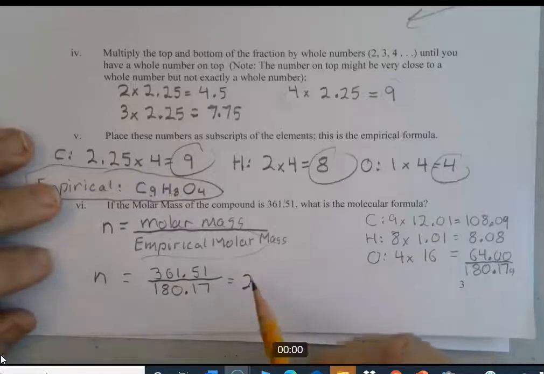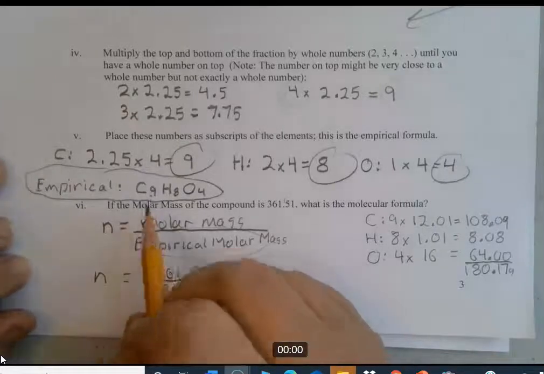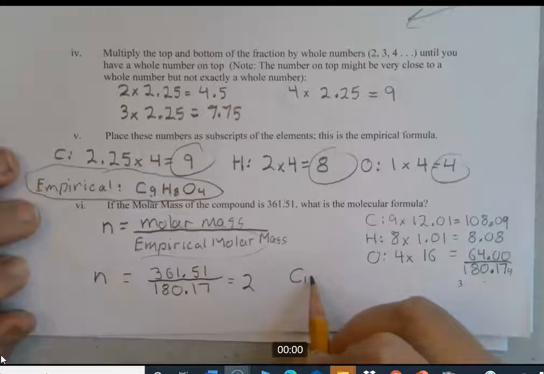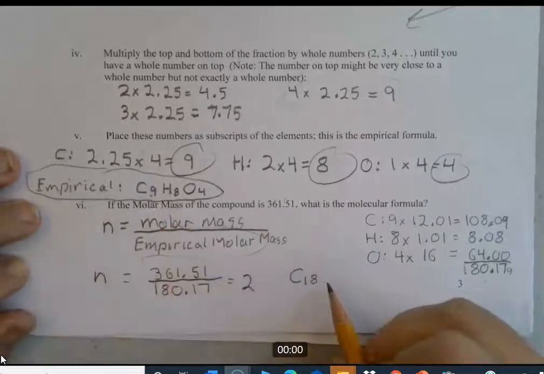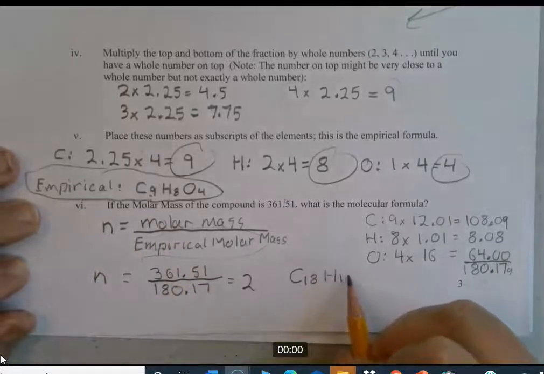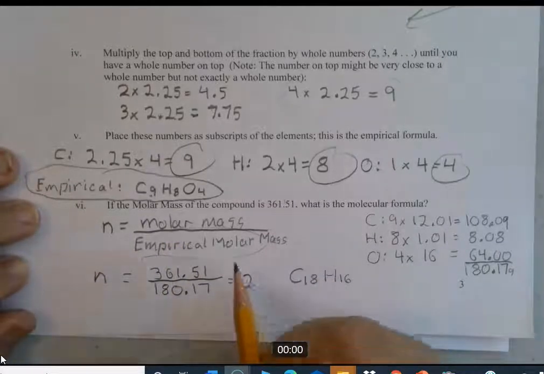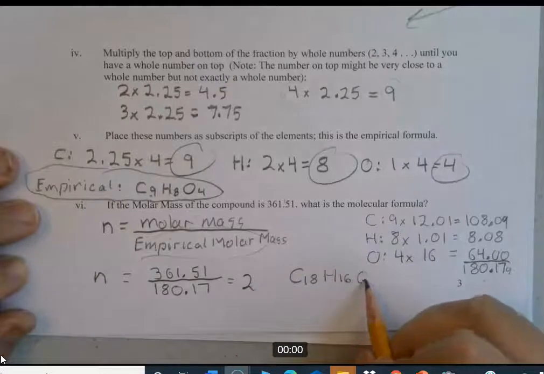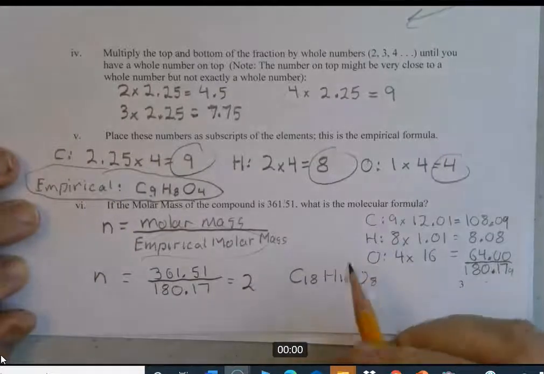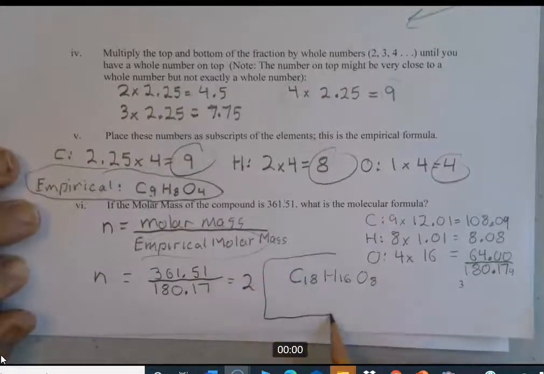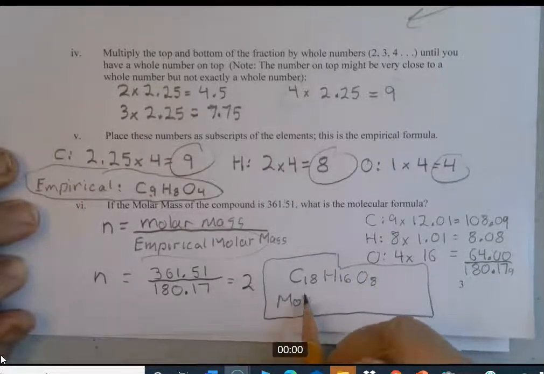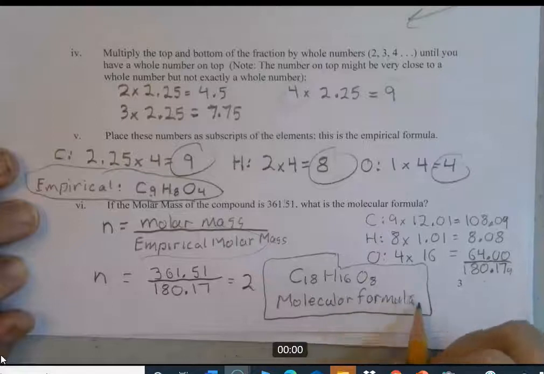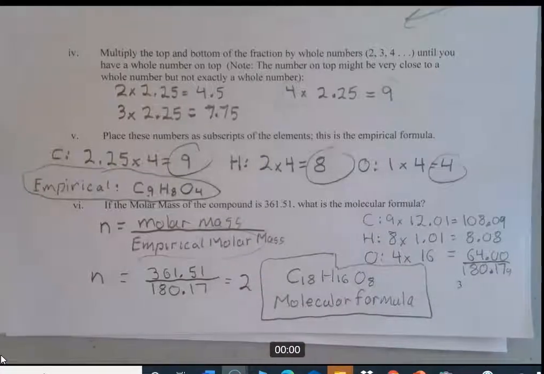All right, so let's just do that here. 2 times 9 is 18. 2 times 8 is 16. And 2 times 4 is 8. And that is the actual molecular formula, the actual formula of the actual molecule. All right, and that's how you do those problems.